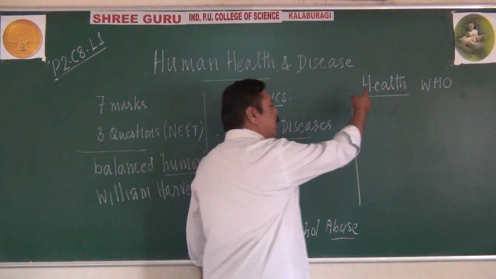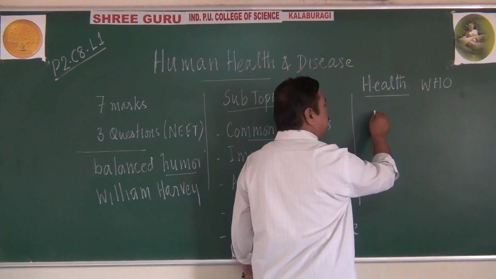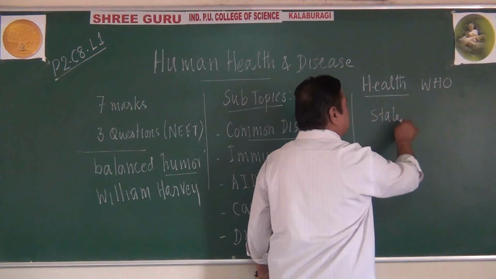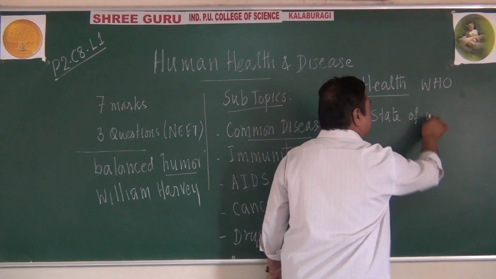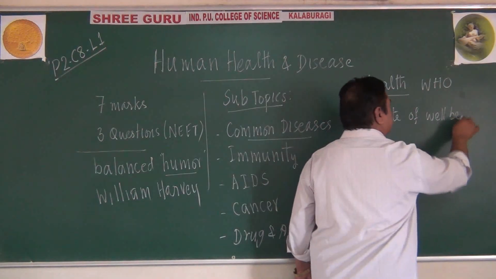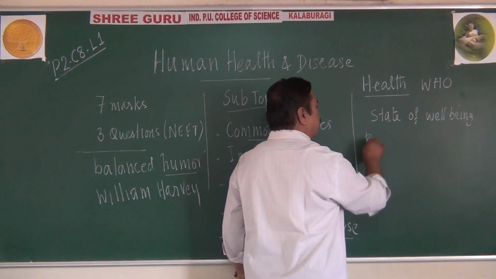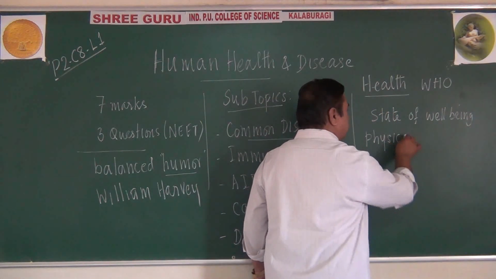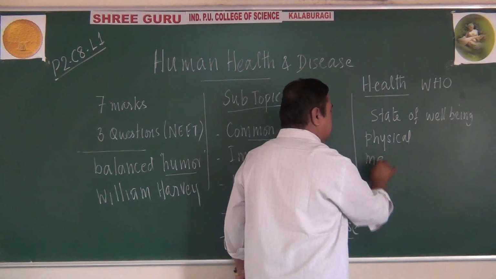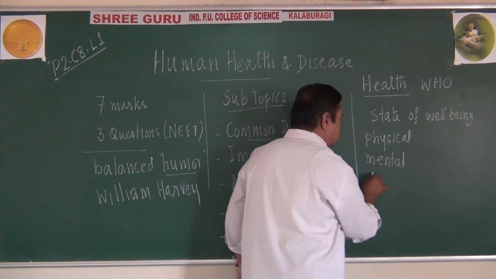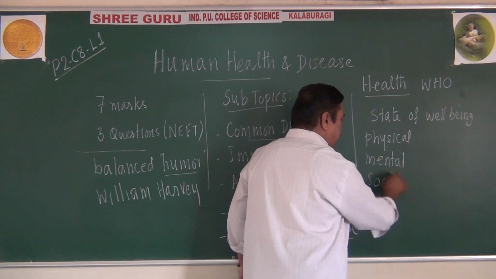Health can be defined as the state of well-being related to physical, mental, and social points.